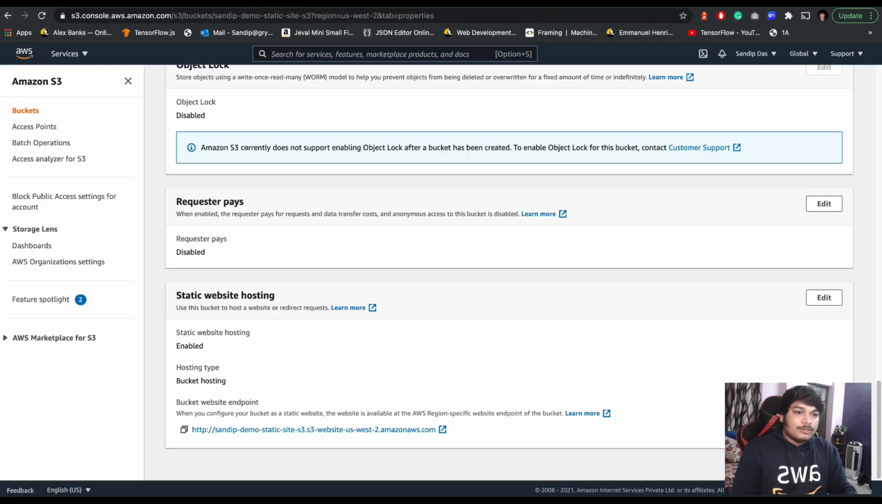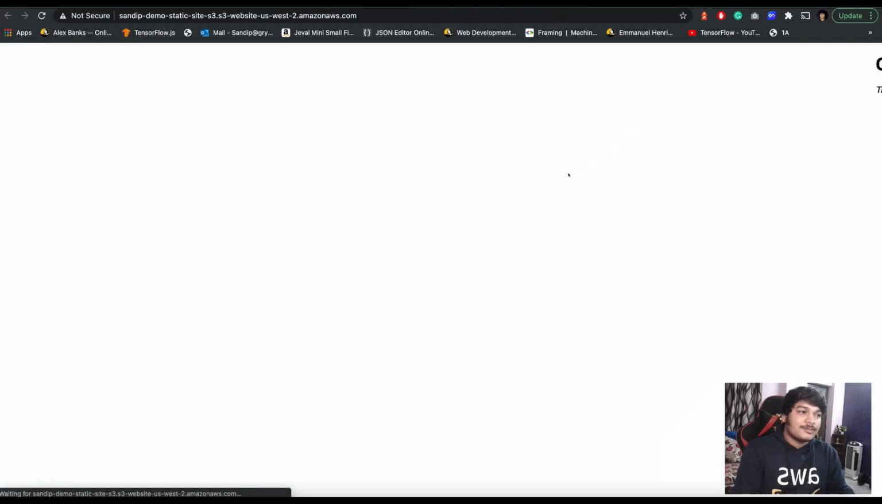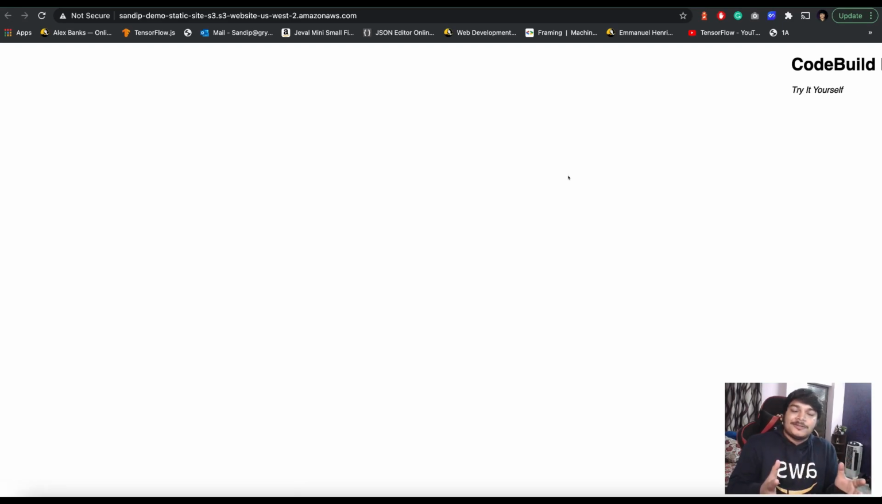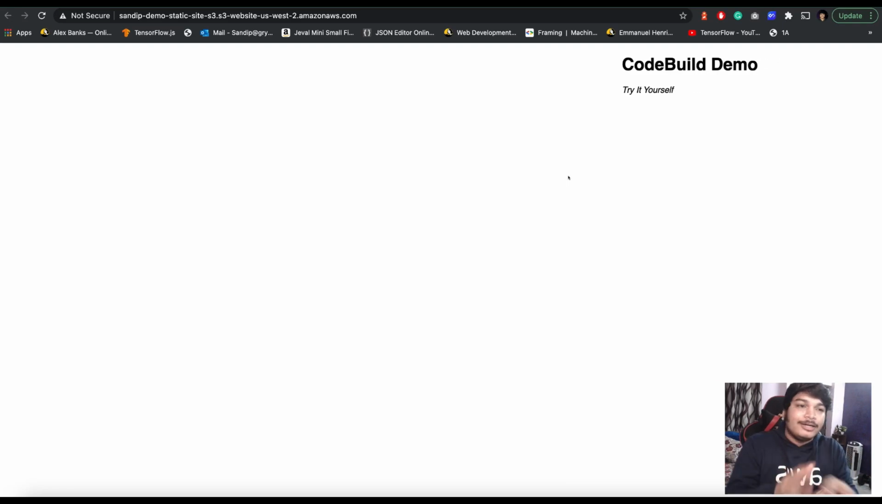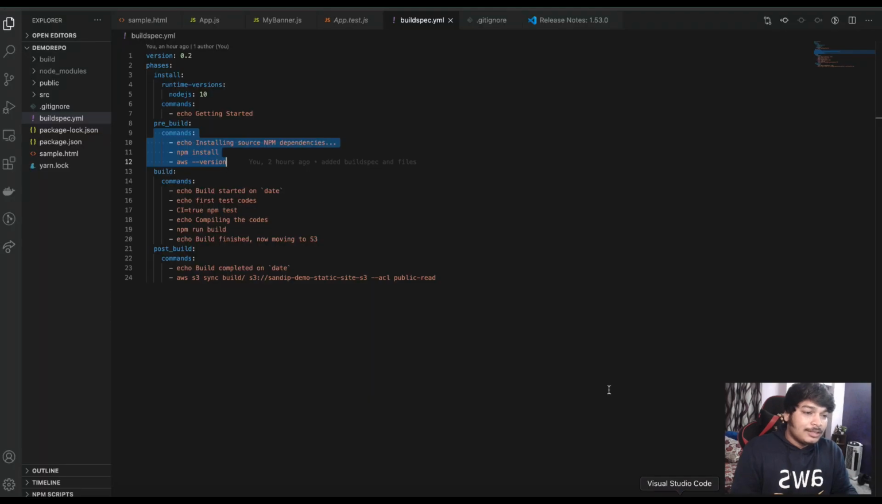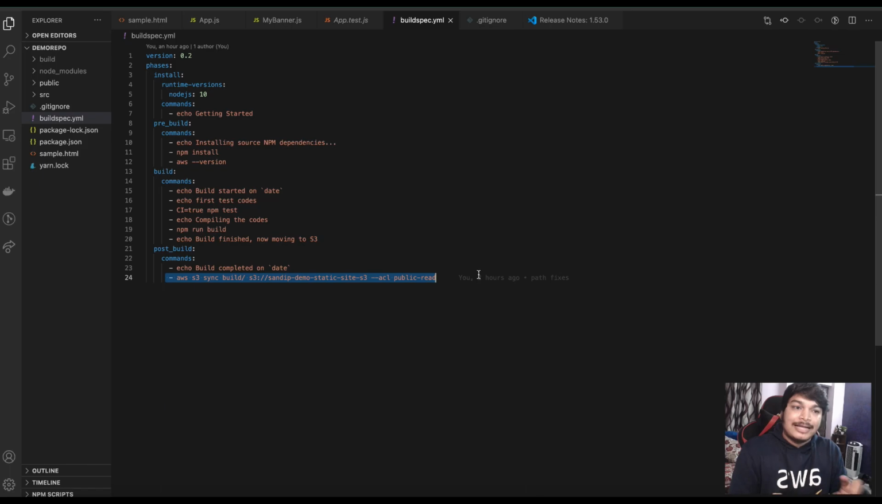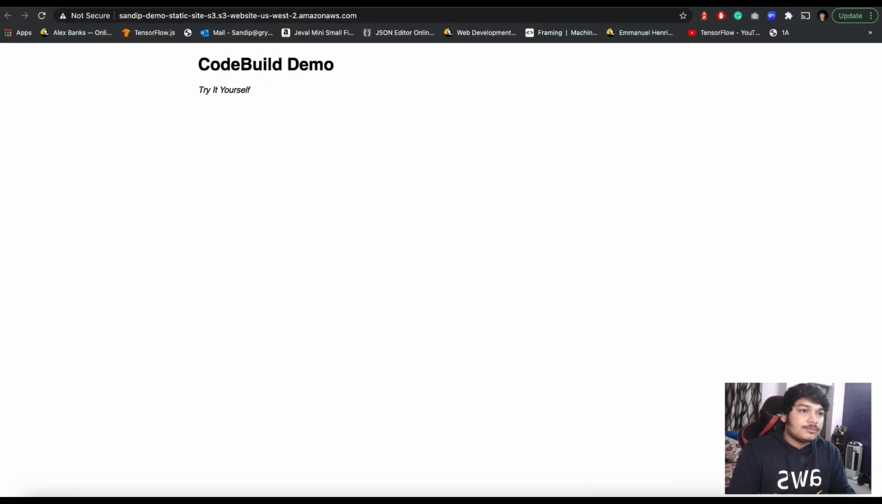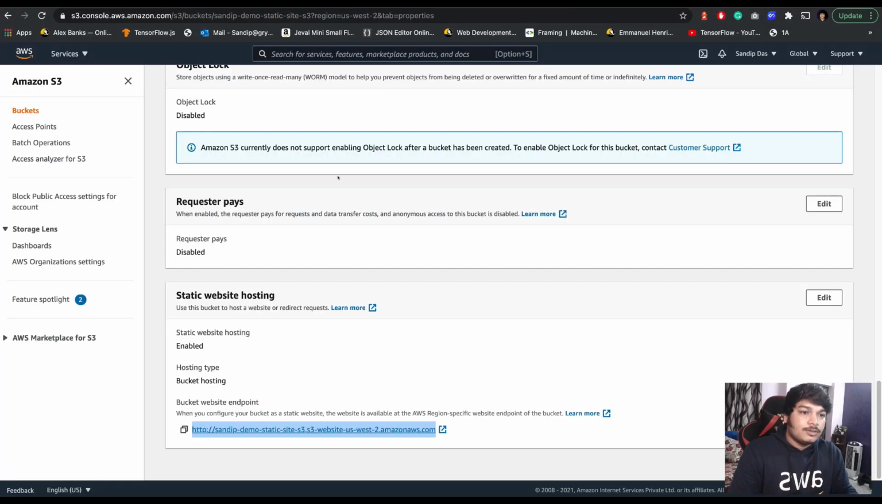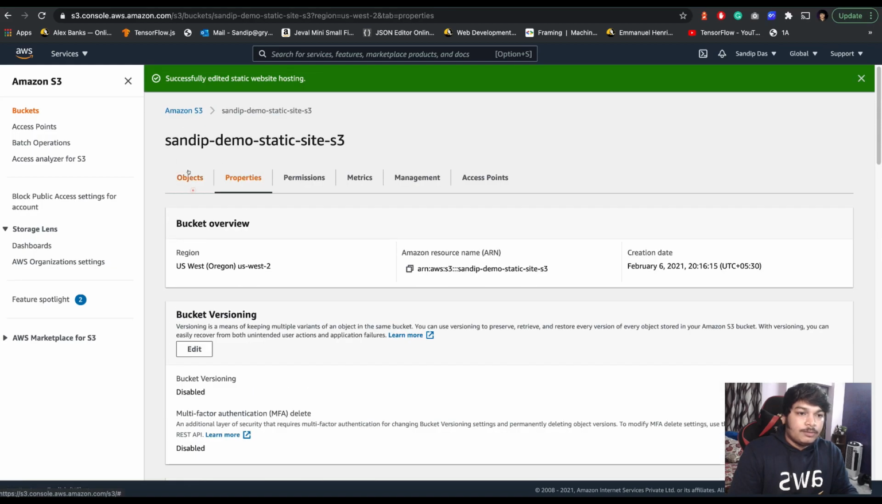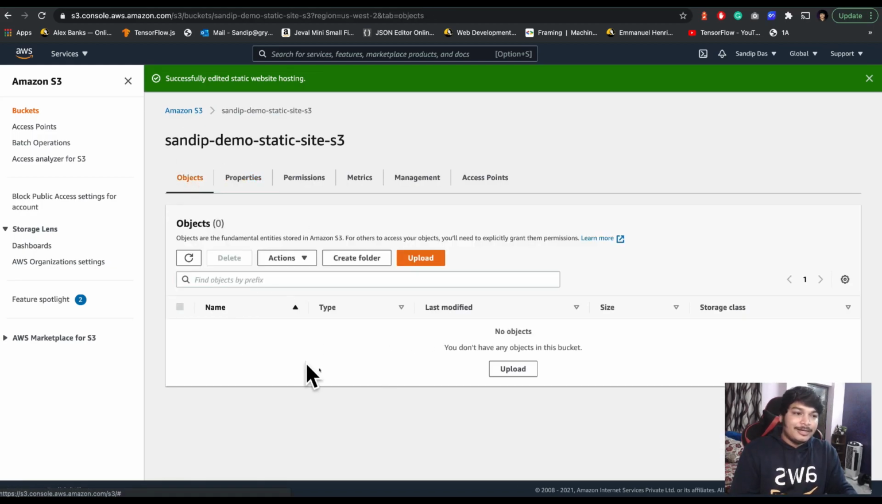And if you come to this S3, let's check if that works. And yes, it's working. So our site actually got deployed automatically. We didn't manually move any files here and there. All happened automatically, right? Because at the end, in post build, we set the command here. Now let's go to S3, and if you come to the objects, you will see all those generated build files will be here.